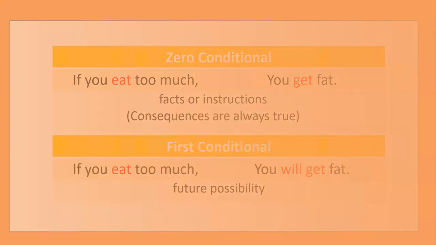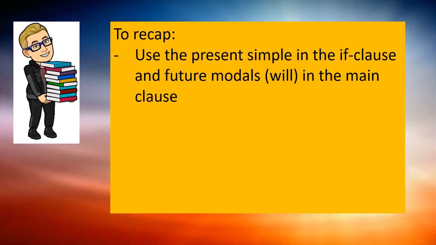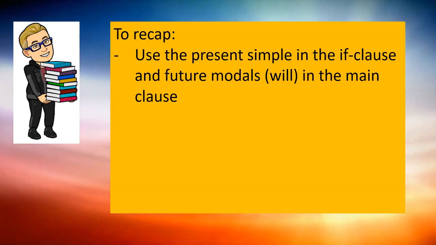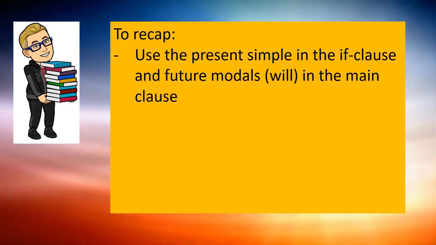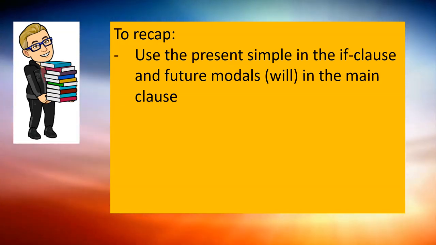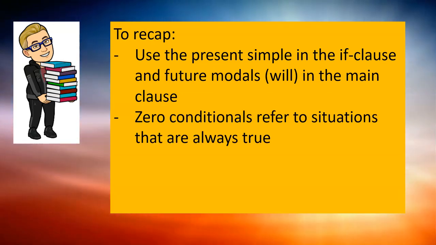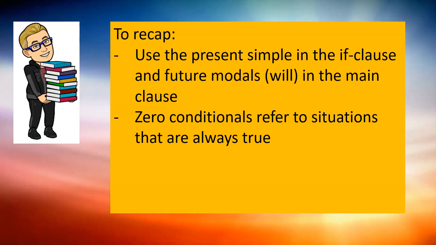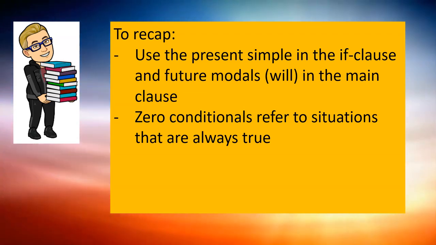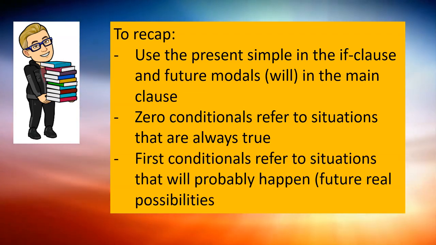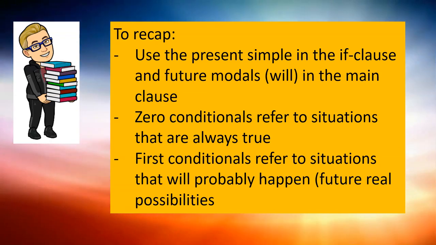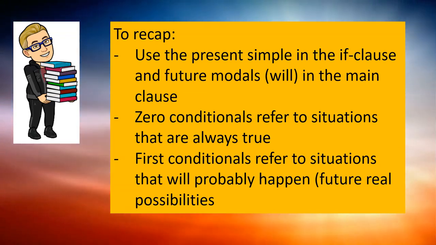To recap, be careful with the verb in the future time clauses, or, if you wish, in the if clause. Although they happen in the future, we conjugate them in the present simple. Zero conditionals refer to situations that are always true. Do one action and the result is a given. And first conditionals refer to the real future possibilities of an action.